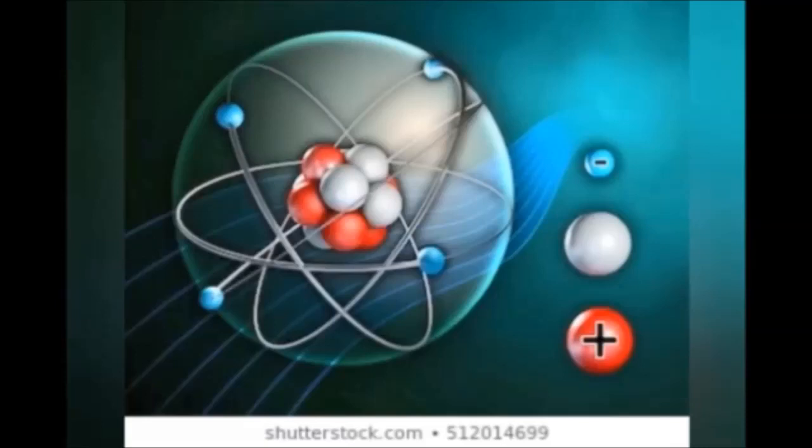Here, the red ball is a proton, which carries a positive charge. The white ball is a neutron, a chargeless particle. Protons and neutrons are tightly packed by nuclear force and occupy the center of the atom, called the nucleus. But the electron is always revolving around the nucleus in a circular path.